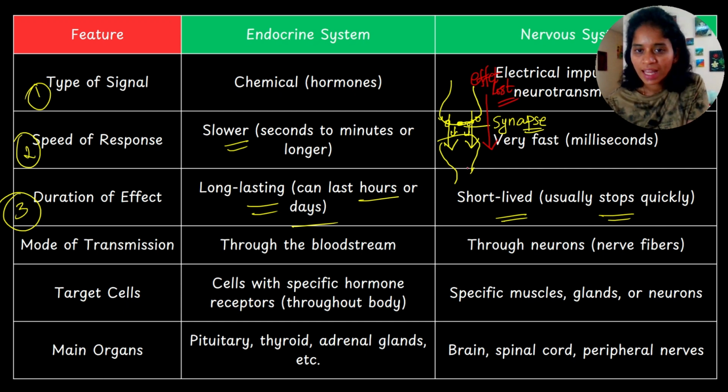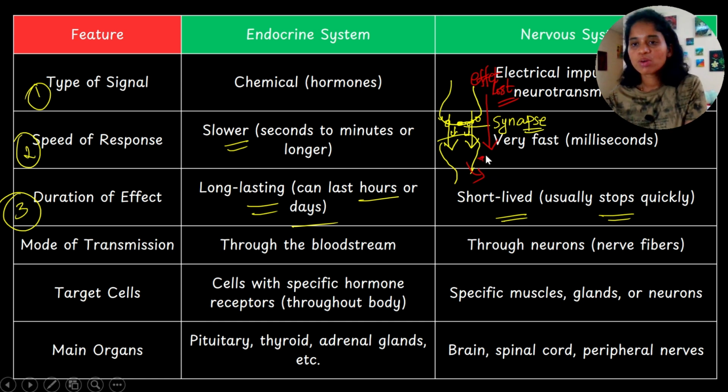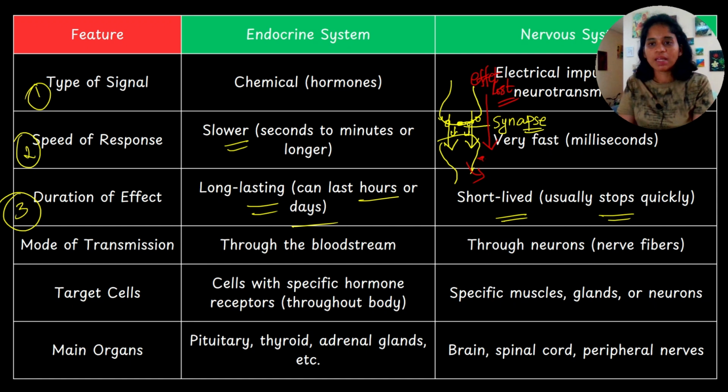Understood? And this cell receives the signal, and when it sends the same signal to the next nerve cell, here also the effect has been lost. So the duration of effect will be short-lived, usually stops quickly.